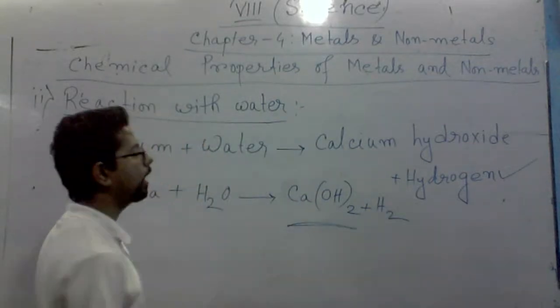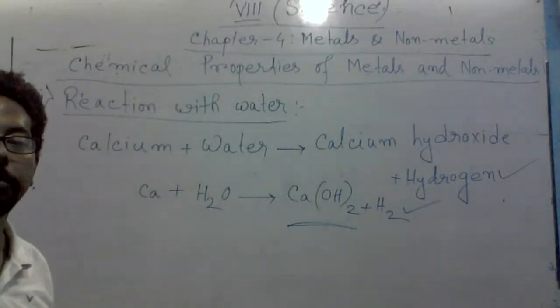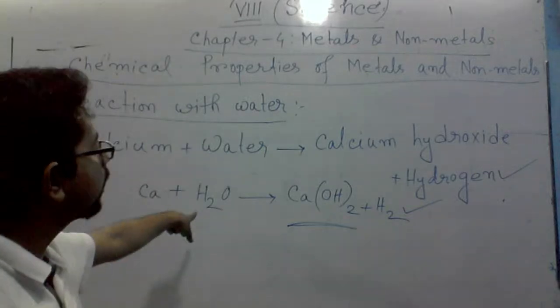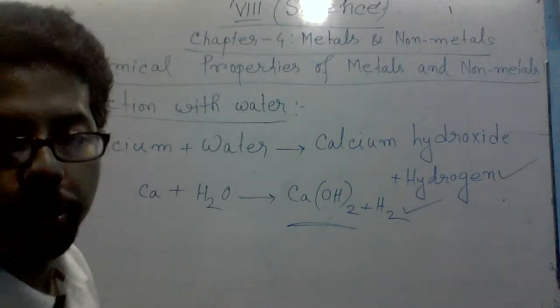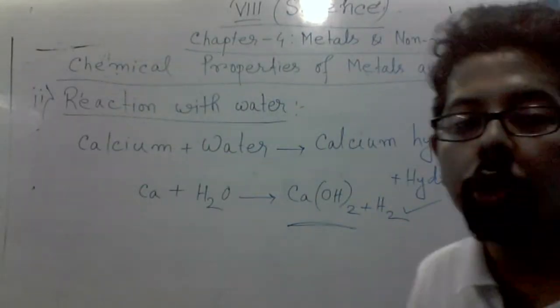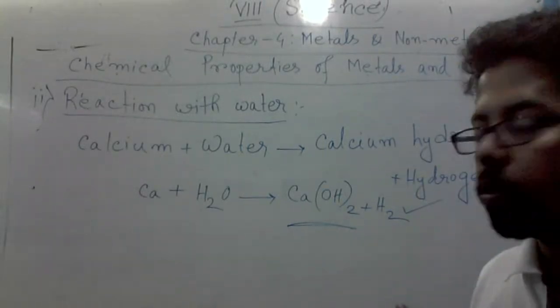Calcium hydroxide forms and hydrogen is liberated. Clear, everyone? Write down over there: Ca plus H2O gives Ca(OH)2 plus H2. Okay, now this is the example. Note it down, everyone. You can see the board right now. So write down this one.